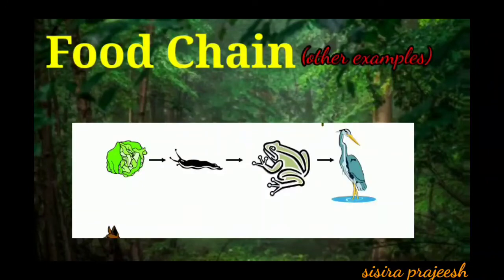See this picture, children. The leaves are eaten by the snail, and the snail is eaten by frog, and frog is food for birds like crane. And when that bird dies, its body becomes nutrients for the soil, and again new grasses or new plants are grown from that soil.